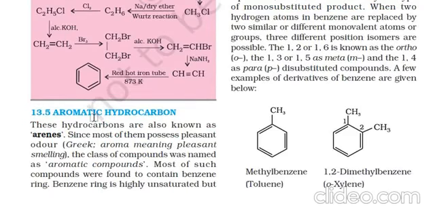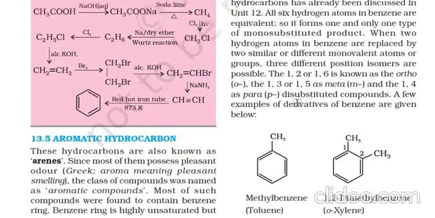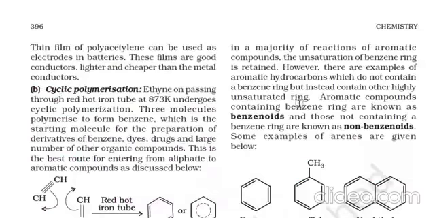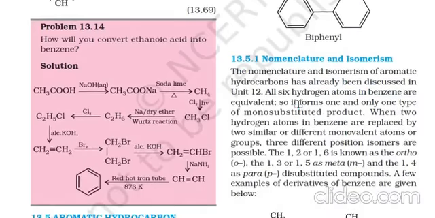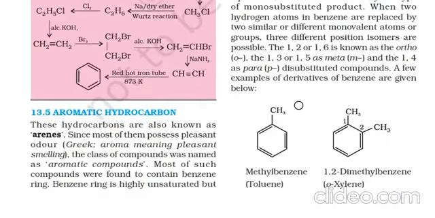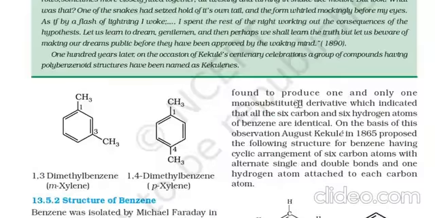Next are the aromatic hydrocarbons, also known as arenes, which contain benzene. Aromatic compounds can be further divided into benzenoids and non-benzenoids. Nomenclature and isomerism have been taught in the previous chapter. So let's move further.